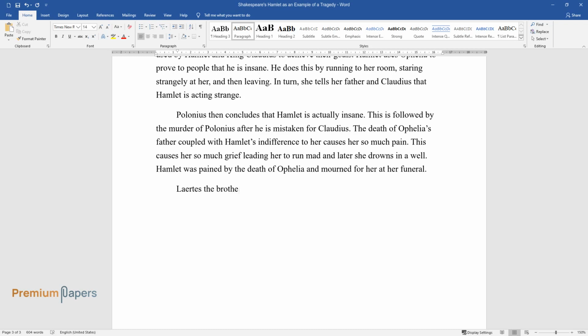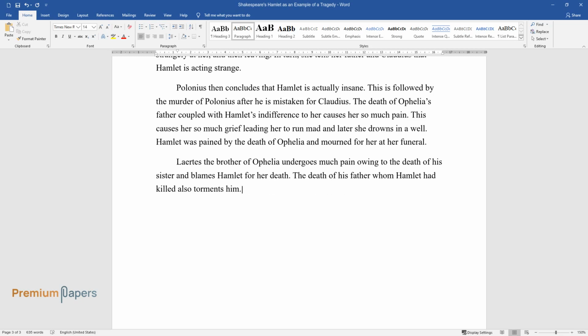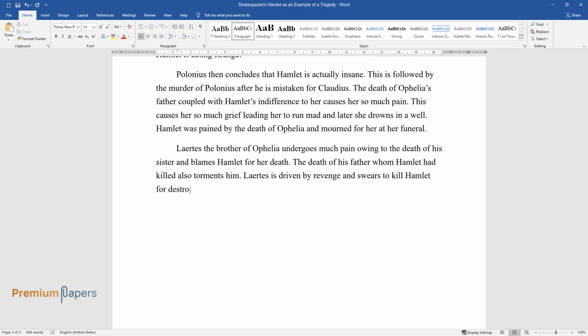Laertes, the brother of Ophelia, undergoes much pain owing to the death of his sister and blames Hamlet for her death. The death of his father, whom Hamlet had killed, also torments him. Laertes is driven by revenge and swears to kill Hamlet for destroying his family.